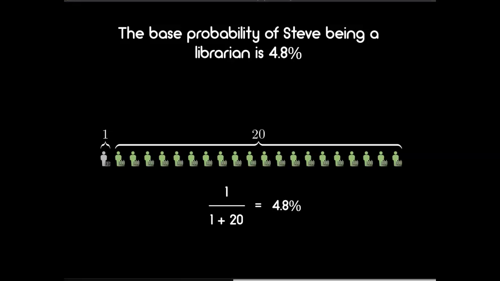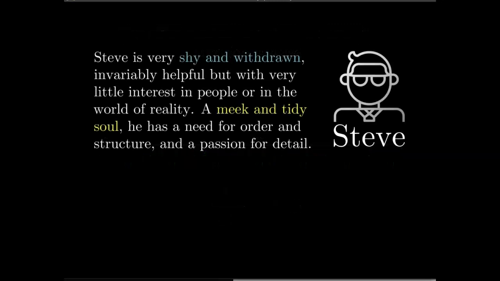So now we know that in general, Steve is more likely to be a farmer and not a librarian. But what about the description of Steve that we obtained earlier? Should that change the probability that Steve is a librarian? Shouldn't additional information about Steve help us to refine our estimate of whether he's a librarian or a farmer? Granted, it's a pretty good bet that Steve is a farmer just based on simple demographic data about the number of farmers to librarians. But can we estimate the impact of the description of Steve on the probability that he is a farmer or a librarian? Let's give it a try.